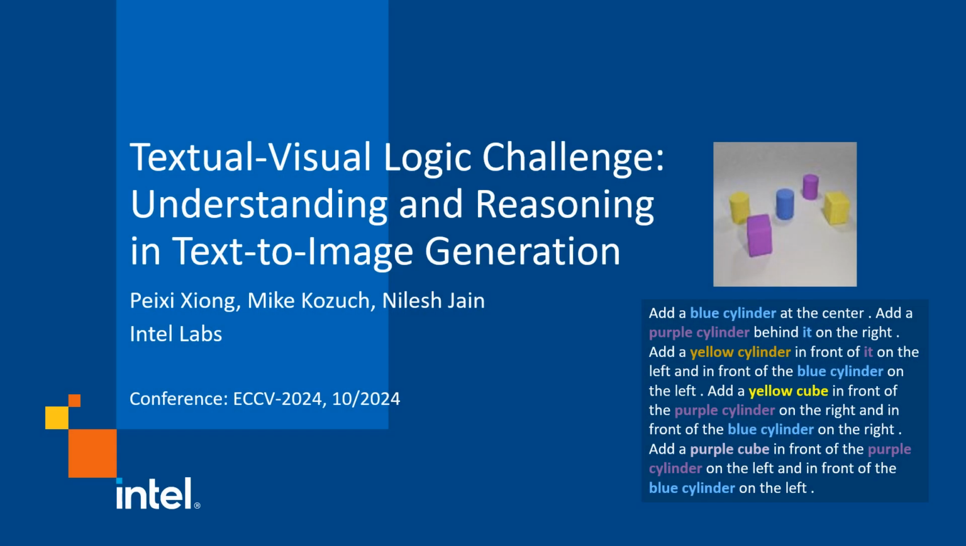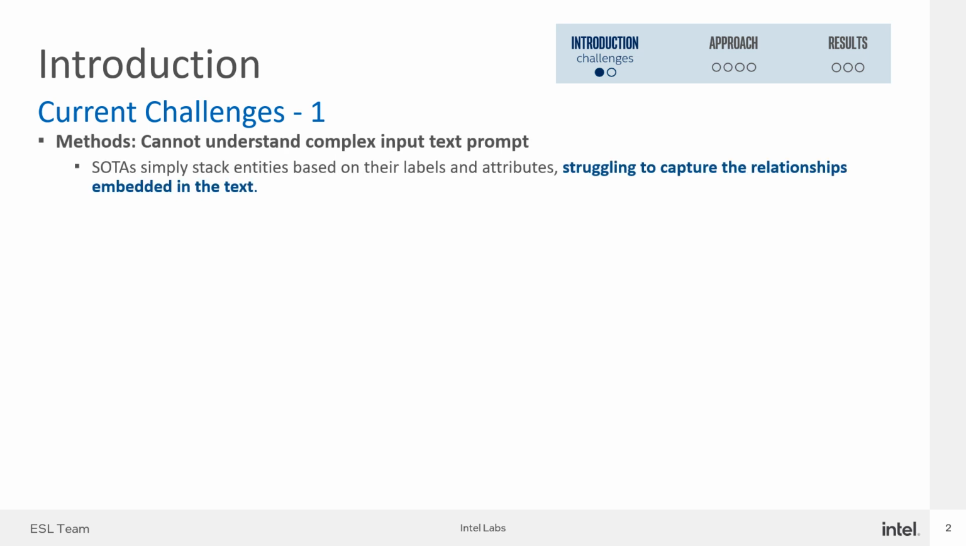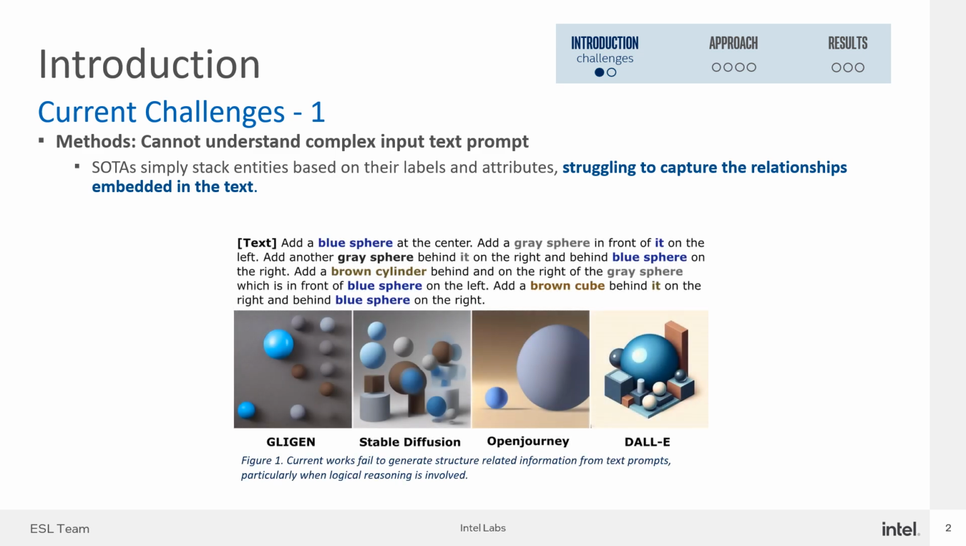This is Pei Xiong. Today I would like to share our work, Textual-Visual Logic Challenge, Understanding and Reasoning in Text-to-Image Generation. In conventional image generation tasks, the model is required to output a 2D RGB image based on a given natural language input. However, when presented with a long, content-rich, and relation-heavy text prompt, current methodologies struggle to comprehend the complex input and its structural information, just like in Figure 1.